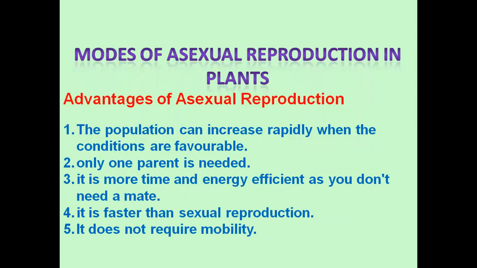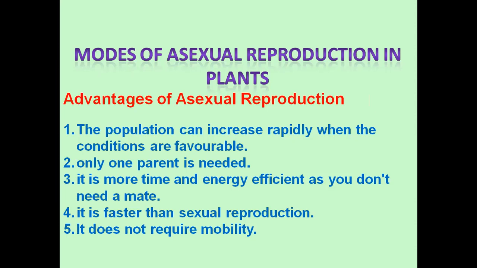Now let us see the advantages of asexual reproduction. The population can increase rapidly when the conditions are favorable. Sometimes we do not want excess. When conditions are favorable, asexual reproduction occurs very fast. But the disadvantage is that when the conditions are not favorable, they cannot reproduce. We will discuss disadvantages also. Only one parent is needed.